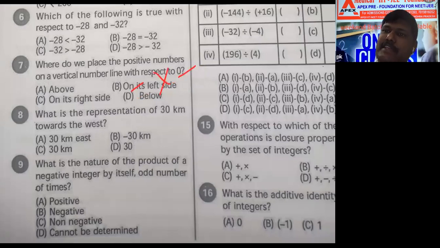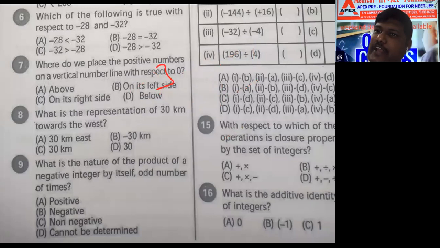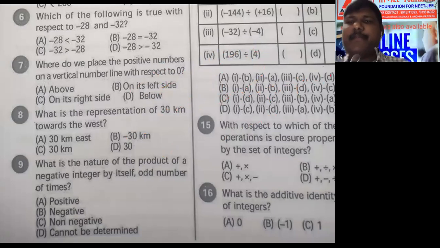minus into minus into minus. How much? Minus into minus, plus, plus into minus, minus only, no? Negative. Odd number of times means 3 times you take, 5 times you take, 7 times you take. 3 times means minus into minus into minus. How much? Minus. 5 times minus into minus into minus, and like that you multiply 5 times, what you will get? Minus 1. So odd number of times means always it is negative. Understand now, Pranati?